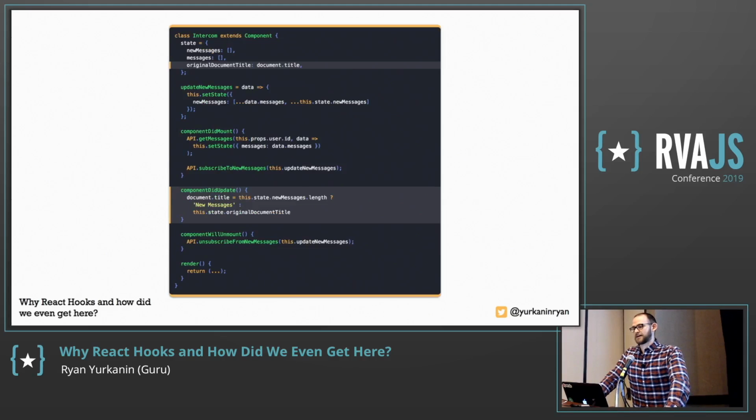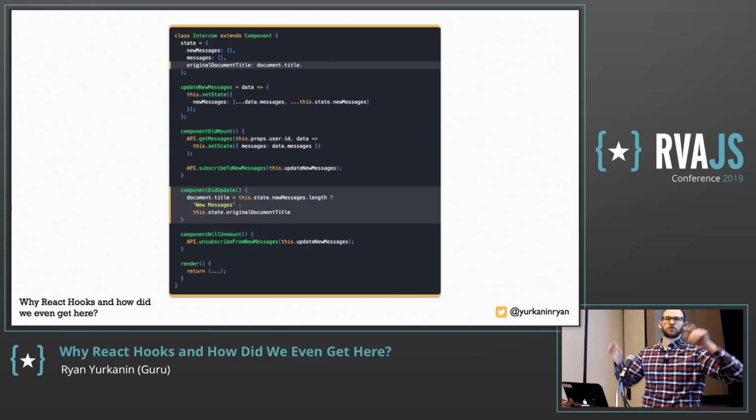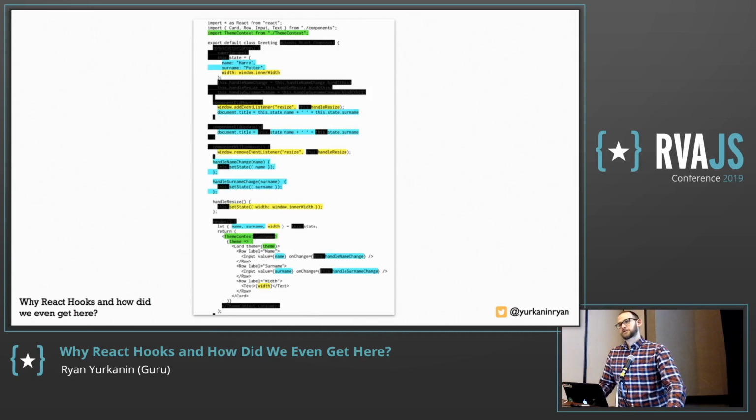Here we're going to set an original document title. This is what it was before we started messing with it. And then when the component updates, we'll set the document title if we have new messages in state, otherwise it's going to be the original document title. We'll reset it. But look at the gap here, and you might start thinking, oh, well maybe if I reorganize it, componentDidUpdate could be above componentDidMount, and then they're closer together. But that just feels weird, right? Something is a little off here, even though this is the way we've been doing it for a long time. So I love this illustration. This illustration colors pieces of code that are similar. Look at how scattered they are.